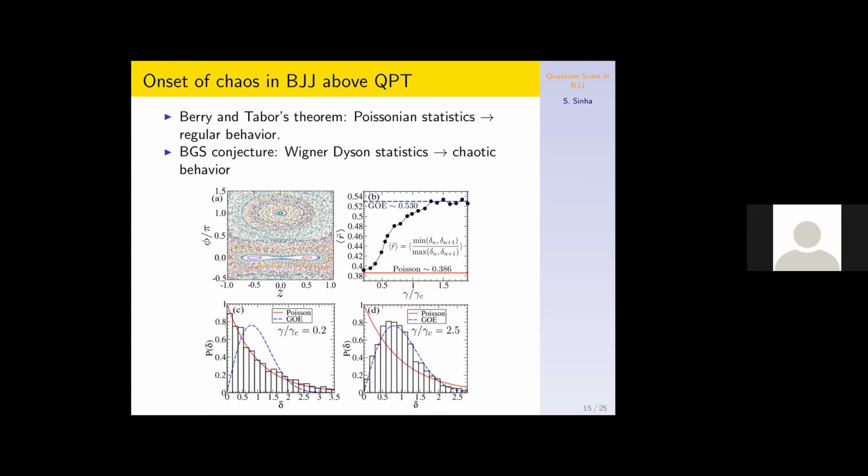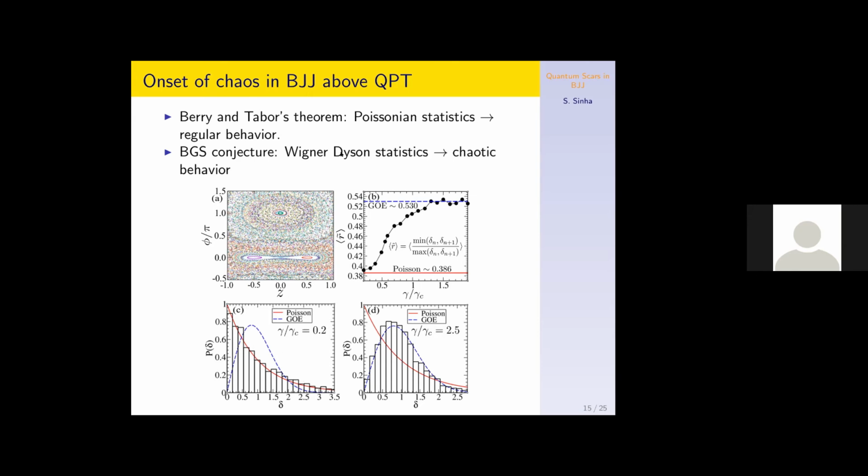Also, from the entanglement entropy of the energy eigenstates, we have seen that the states become ergodic as you go above the quantum transition, and higher energy states become more ergodic in that sense. So we study the level spacing, the spectral statistics of this system. It shows that below the quantum transition, it shows regular behavior, meaning the level spacing distribution is Poisson statistics.